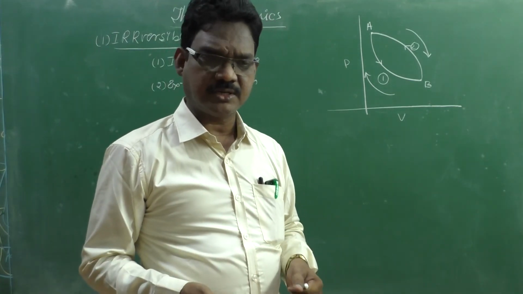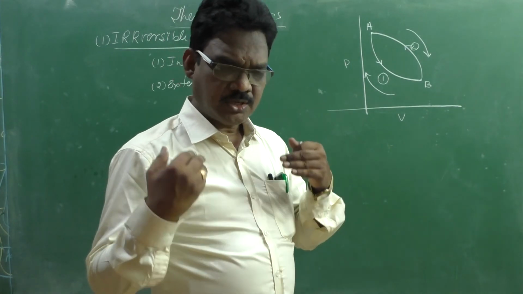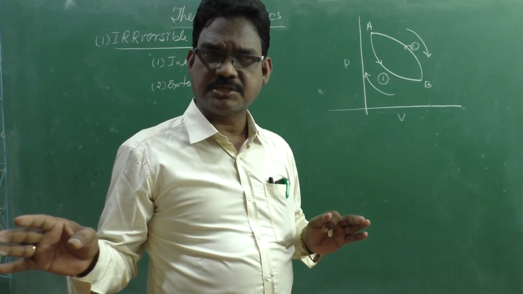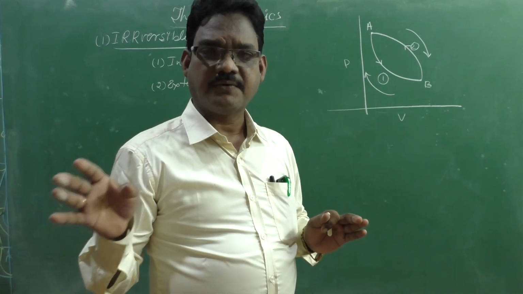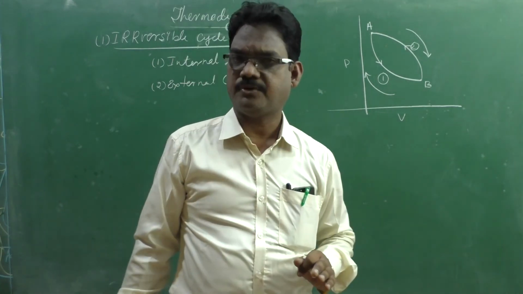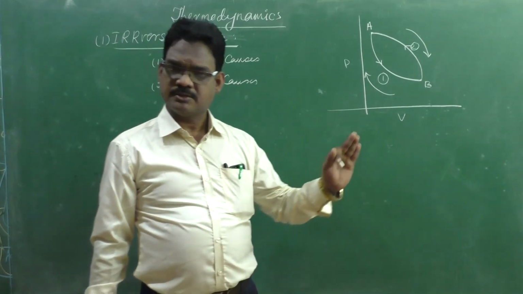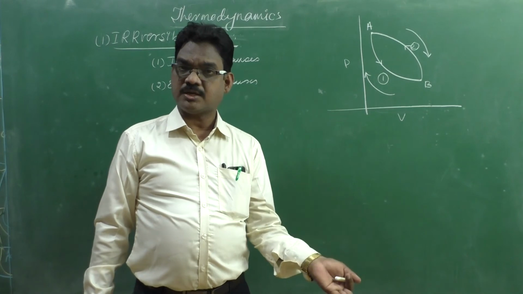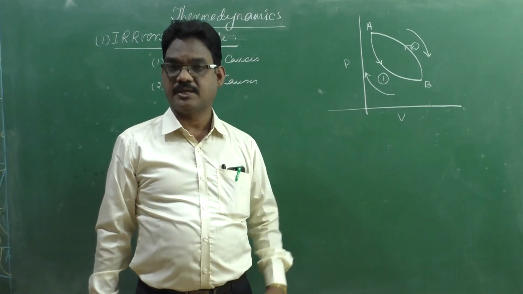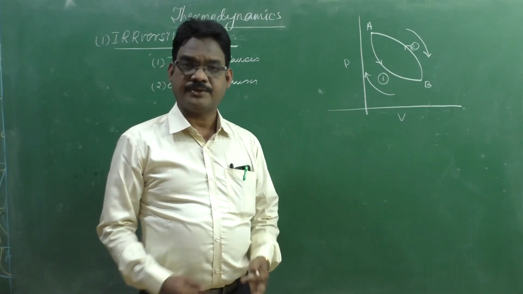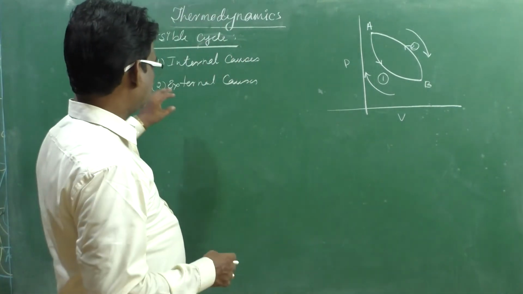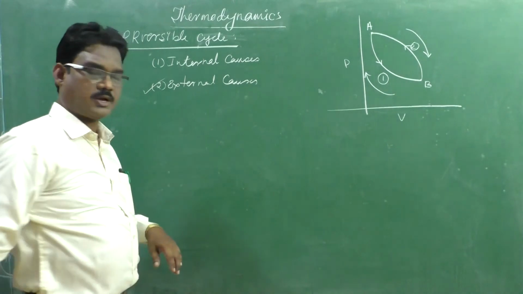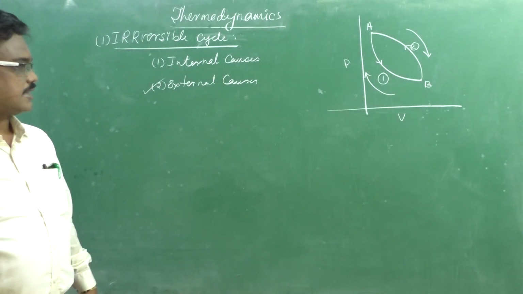Due to friction, some energy is transformed into the surroundings in the form of heat energy, which is unrecoverable. Therefore, due to friction and wear and tear, irreversibility is there. Friction comes under external causes.